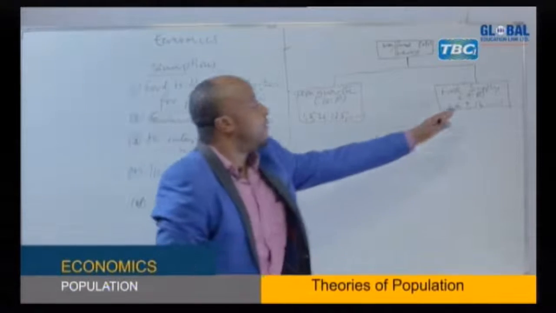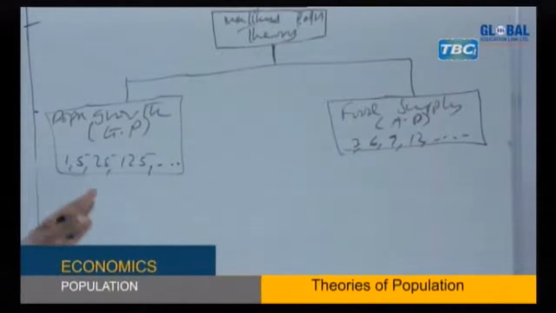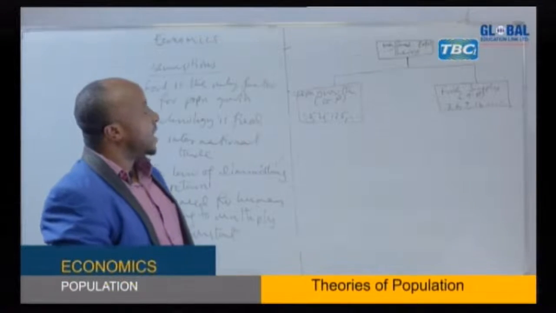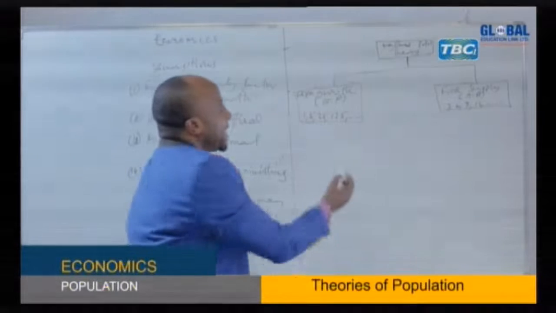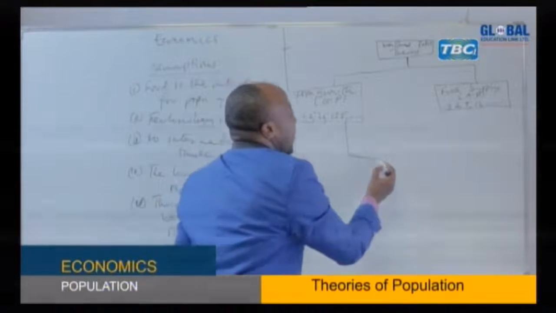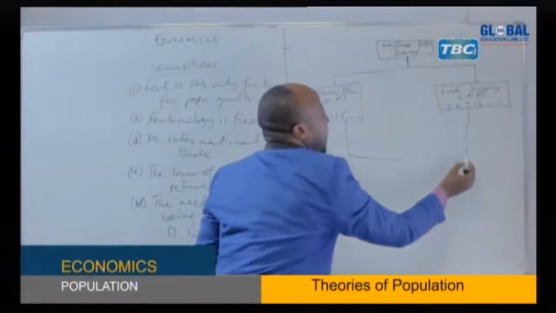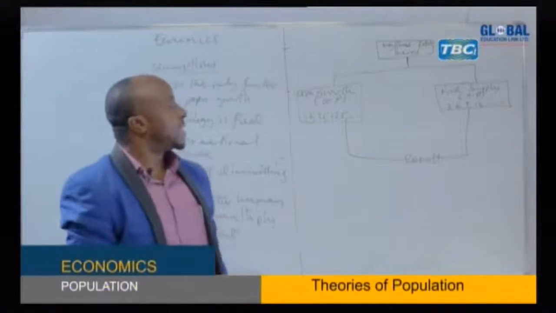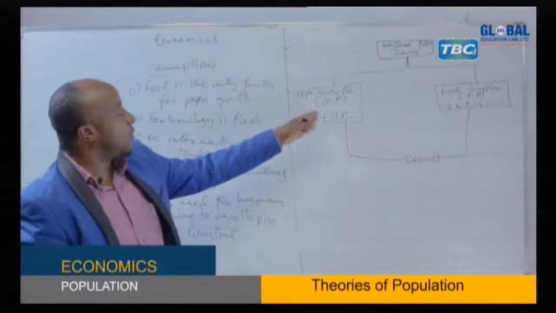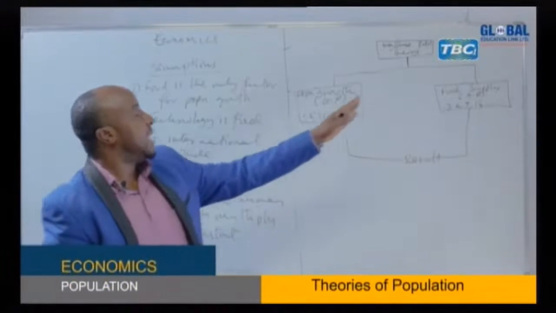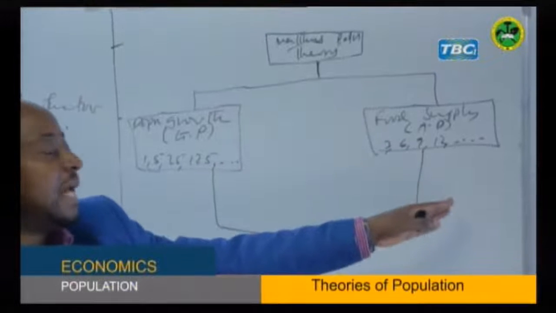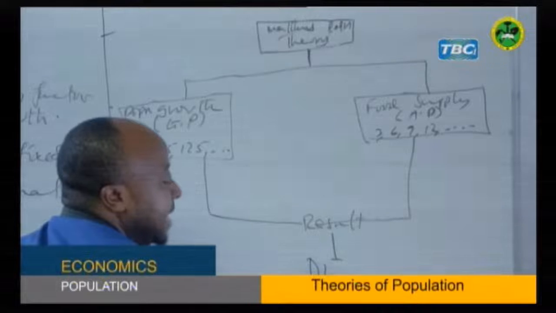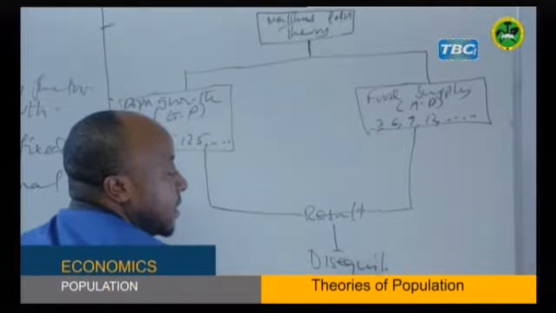So that is food production which is going at arithmetic rate. Now these two, what are they going to bring to us? We want to see the result of the two. It means when population is growing at geometric rate, and food is growing at arithmetic rate, the result will bring the so-called disequilibrium.